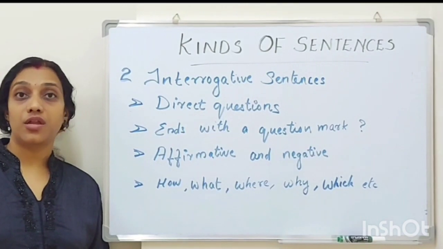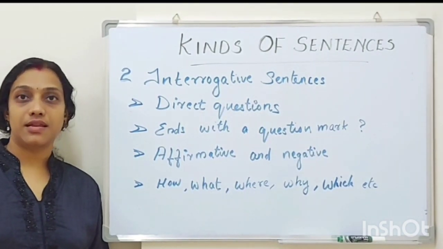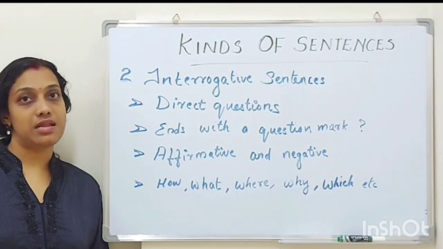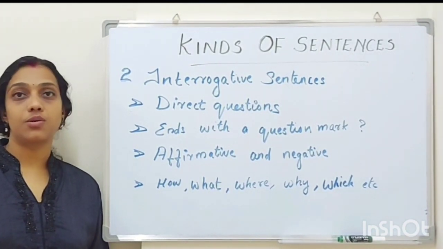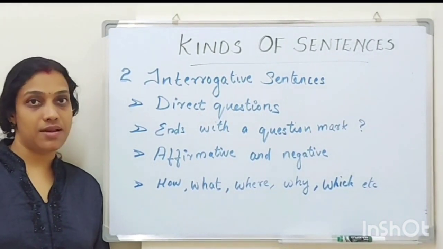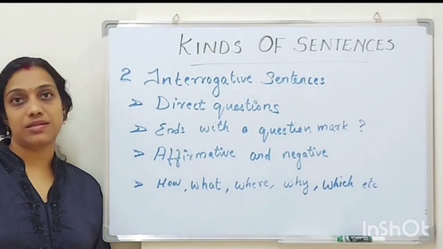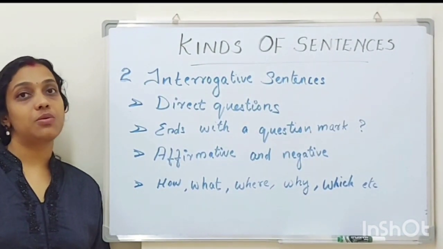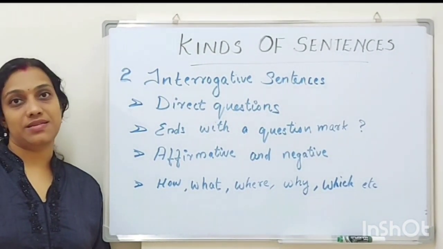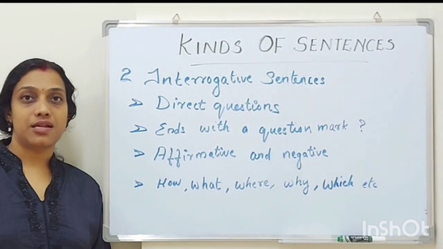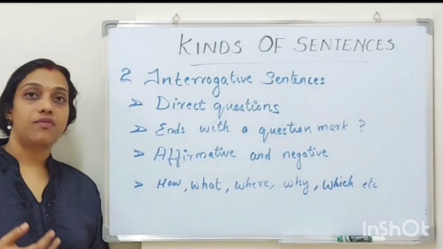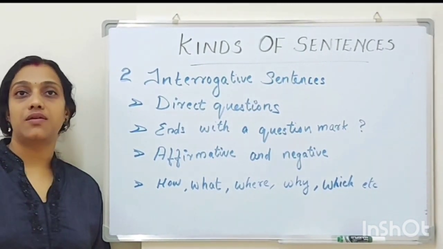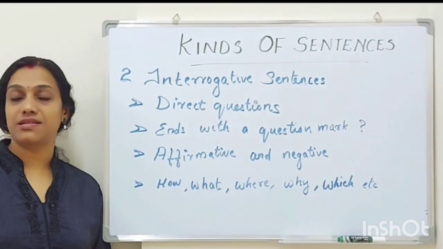What is the speciality of interrogative sentence? Here the sentence appears in the form of questions. Direct questions are seen in these sentences. And here also the sentence starts with a capital letter and ends with a question mark. Here we can see both affirmative type of questions and also negative type of questions. Also questions that start with how, what, where, which, why, all these words come under interrogative type of sentences. Let us see the example.